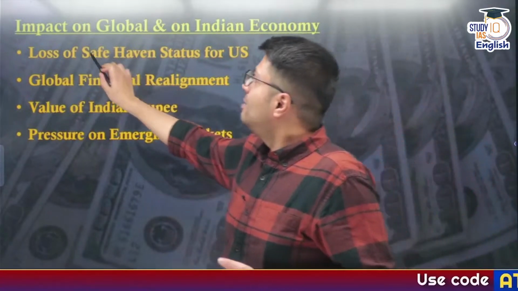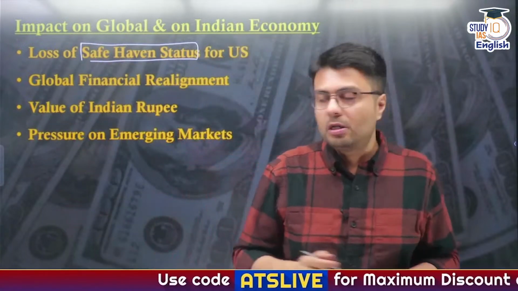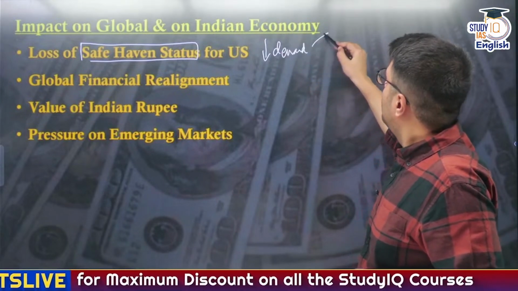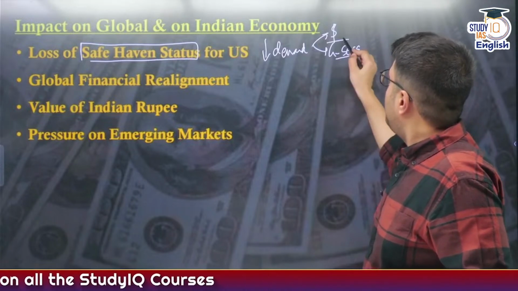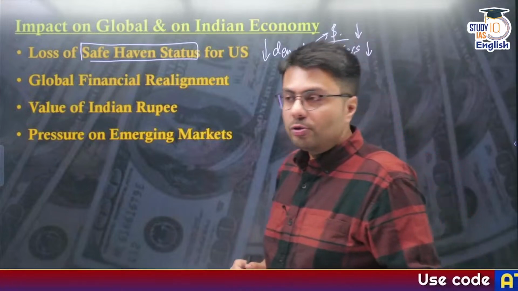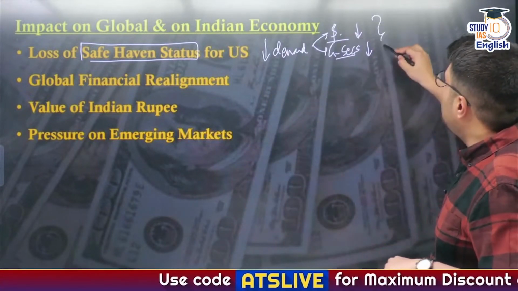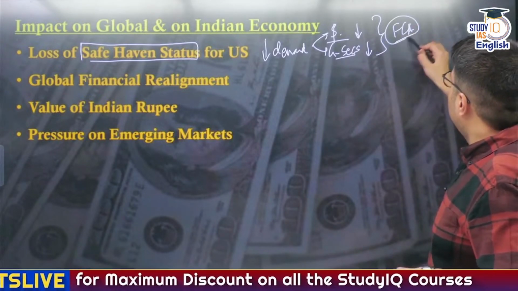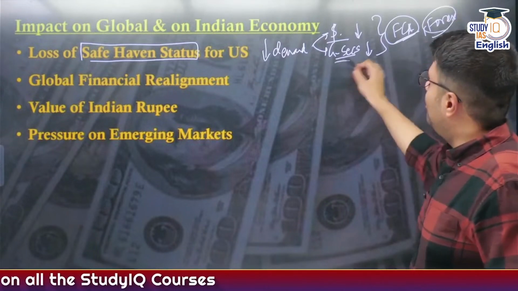First impact, the safe haven status that the US has will obviously be lost. So therefore, the demand for US dollars, the demand for US government securities or treasury bonds will reduce. Therefore, the value of these two will reduce. Now, there are many countries, including India, who hold significant value of foreign currencies in their foreign currency reserves. They have such kinds of debts with the banks also.